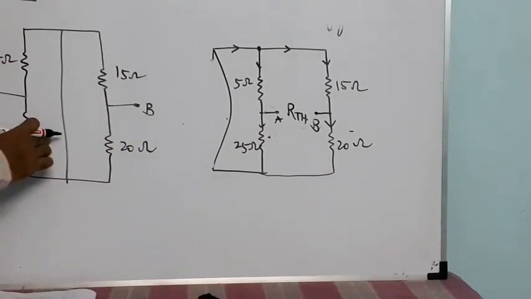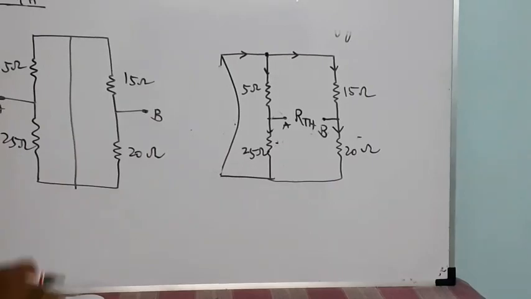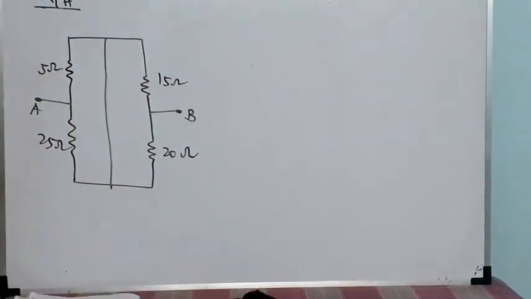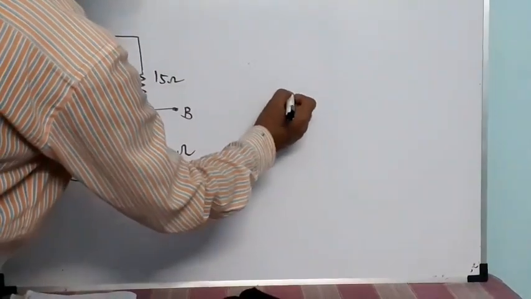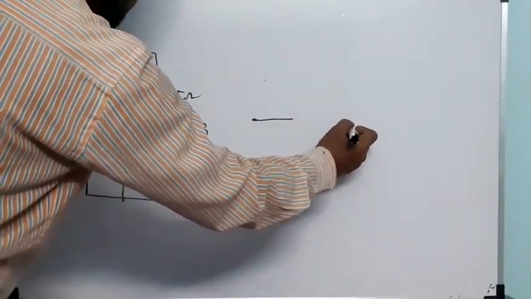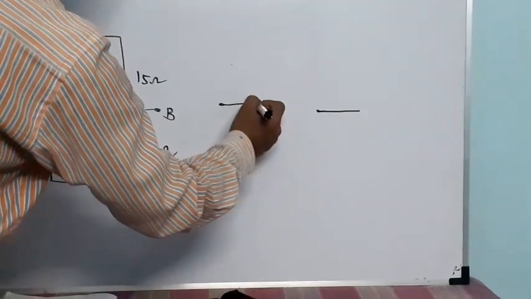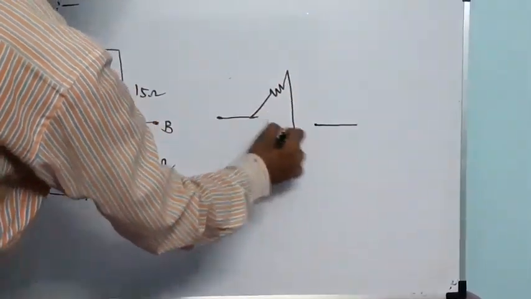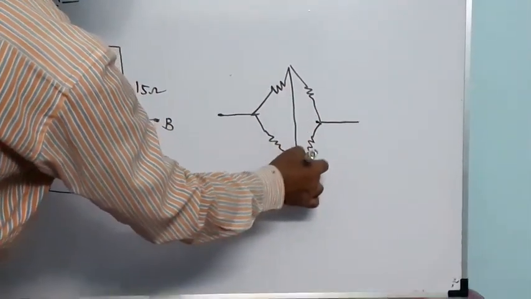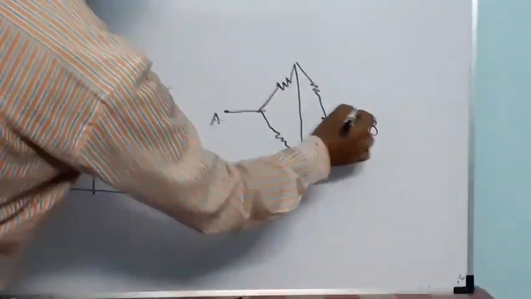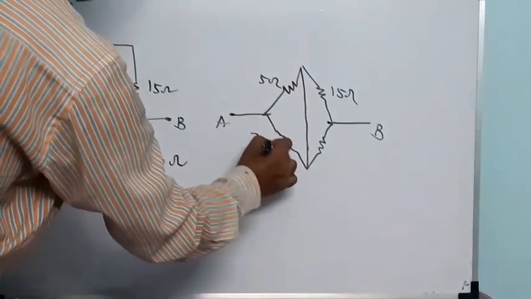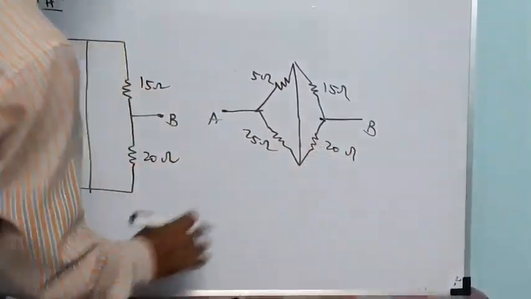Now how does it look? Again, make it into one circuit. Bring it closer, it looks like this. This is 15 ohm, this is 5 ohm, this is 25 ohm, this is 20 ohm.